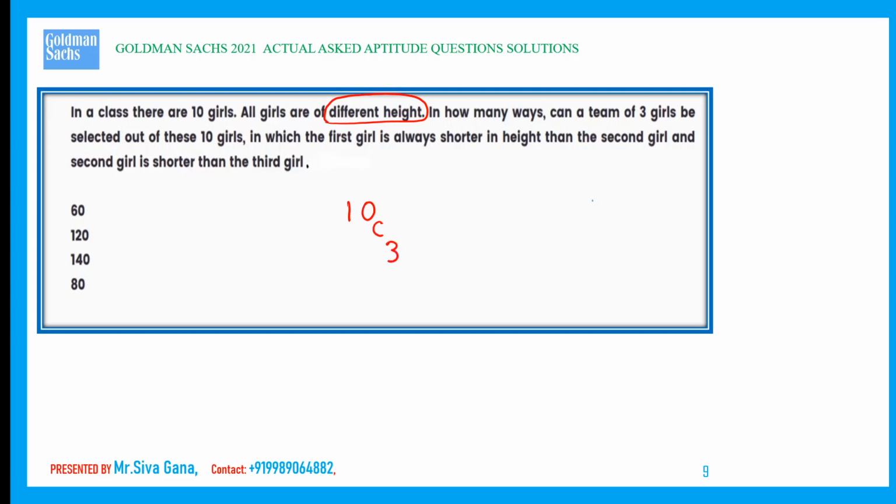The answer for this question is simply the selection of 3 out of 10, that is 10C3. 10C3 is nothing but 10 into 9 into 8 divided by 3 into 2, which comes out to be 2 fours, 3 threes, 12 into 10, 120. So there are 120 ways we can do this. The simple thing is all the girls are of different heights, so whatever set of 3 girls we select will be of different heights.